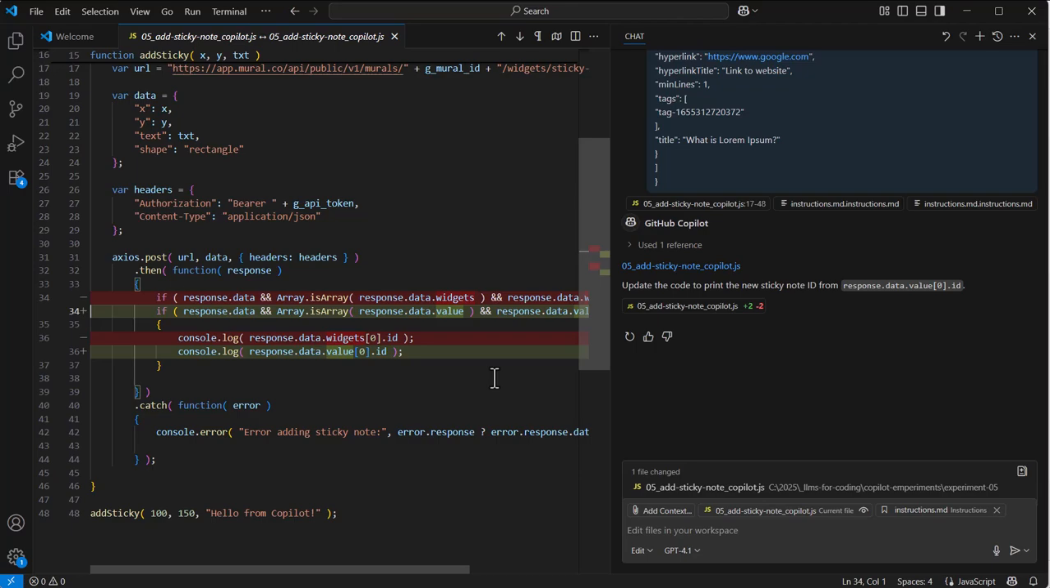Copilot made the appropriate change given the prompt that I just told it. The prompt said data.value, and that value is an array. You get the first one, and then you get .id. Unfortunately, when you run this script, you get an error because the information in the MURAL API reference, that sample response, is wrong. There's no array. It should just be response.data.value.id. So this was tough.